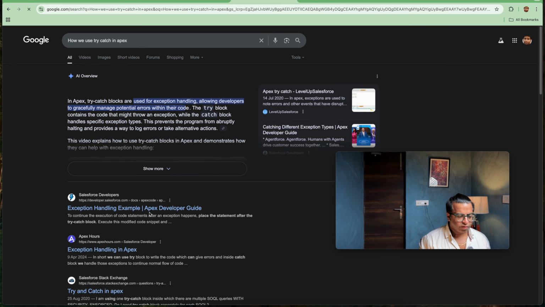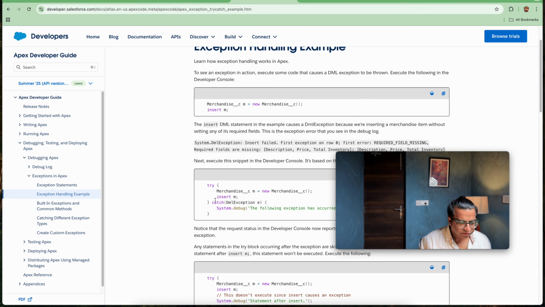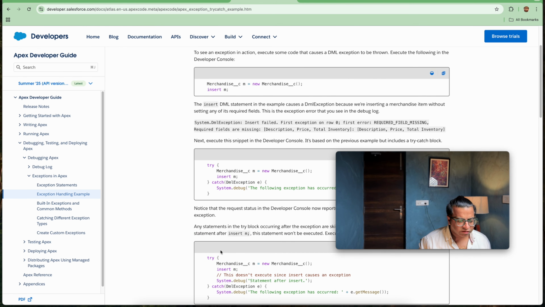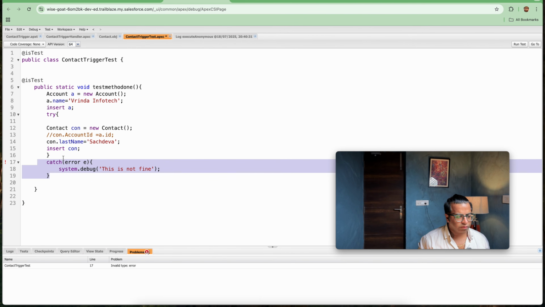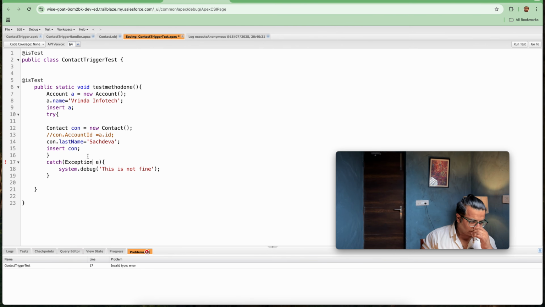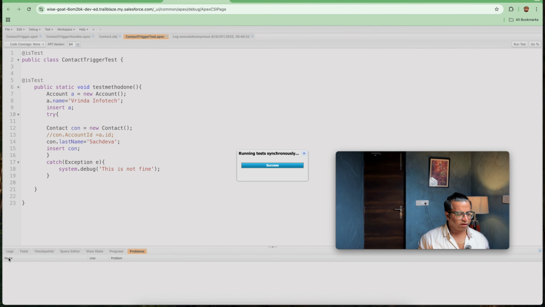I know this will sound familiar, that issue. Okay, let's see, catch Exception e. DML exception e. Okay, so Exception e. Let's try this out because this will be the parent of everything. Now I think the error should go. Yes, the error has gone. Now we are running the test.